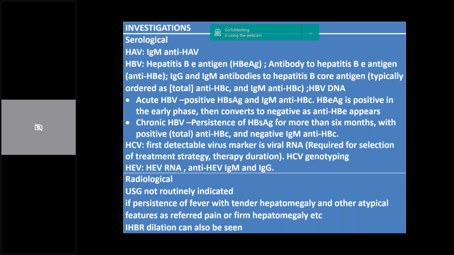Okay, now for hepatitis B virus, you guys know this mostly, but I will just briefly discuss. In acute hepatitis B, there is a combination of positive HBsAg and IgM anti-HBc. This is diagnostic of HBV infection. In chronic HBV, we know that there is going to be a positive total anti-HBc and negative IgM anti-HBc, and they have persistence of HBsAg antigen.